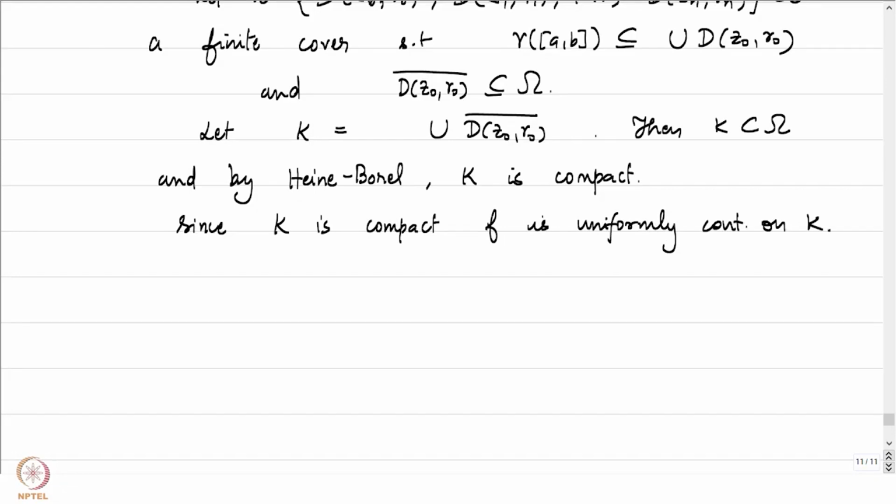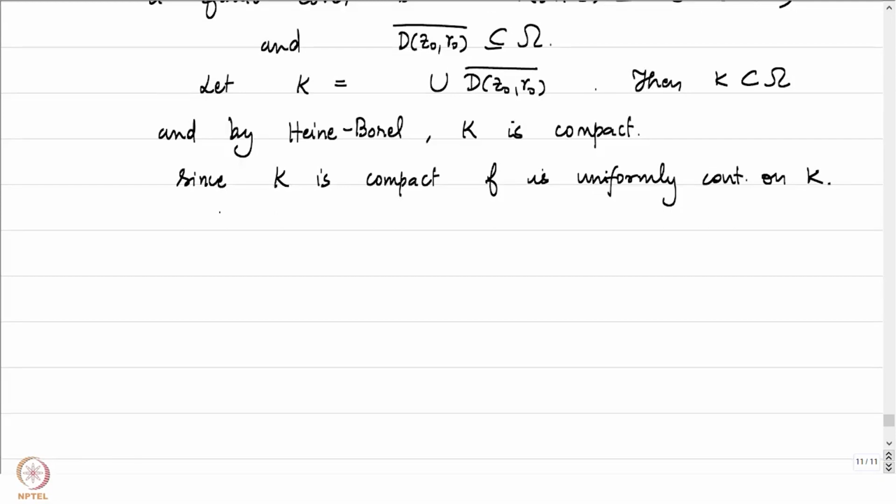Since f is uniformly continuous, we have a delta such that the absolute value of f of z minus f of w is less than epsilon by 2 times the arc length of gamma.